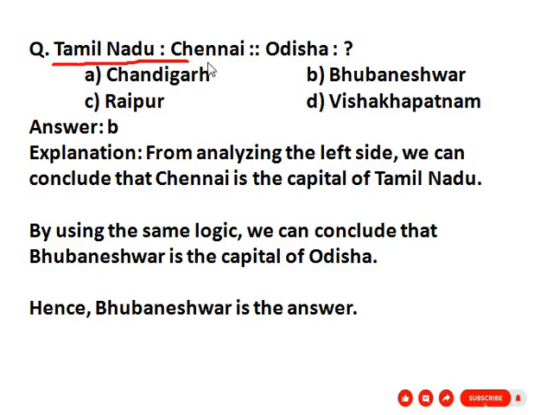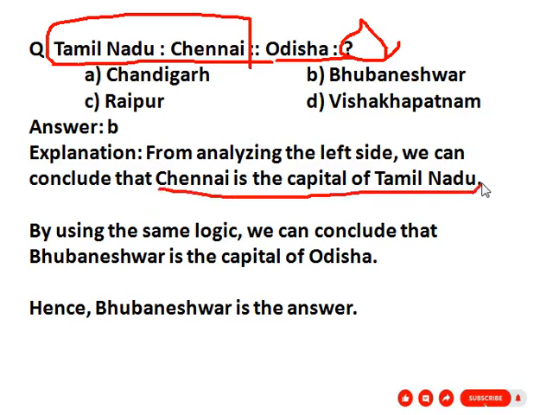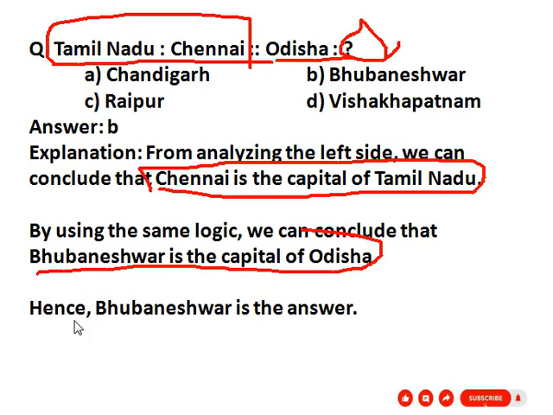Tamil Nadu : Chennai, Odisha : question mark. What is the relation between the first group? Chennai is the capital of Tamil Nadu. So what is the capital of Odisha? Bhubaneswar is the capital of Odisha. So Bhubaneswar is the correct answer. Here given option B, Bhubaneswar.